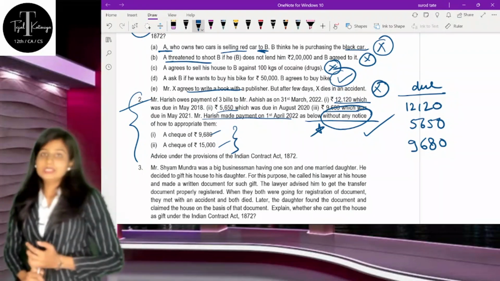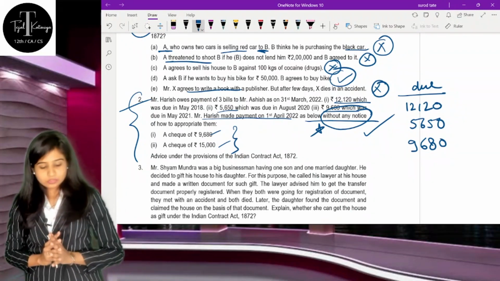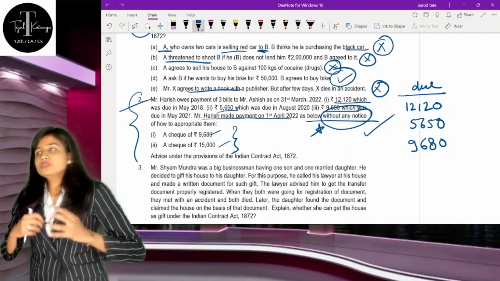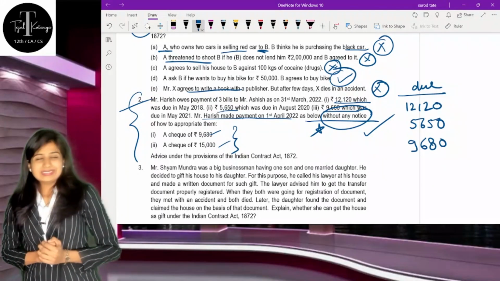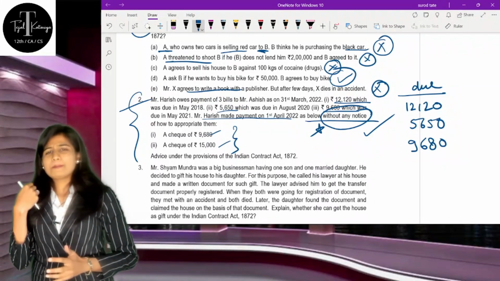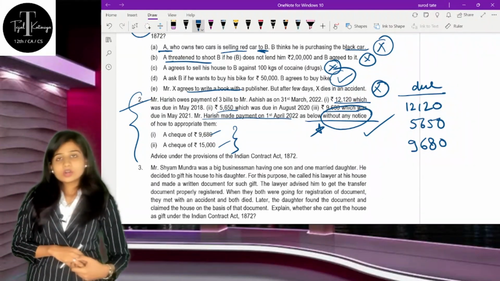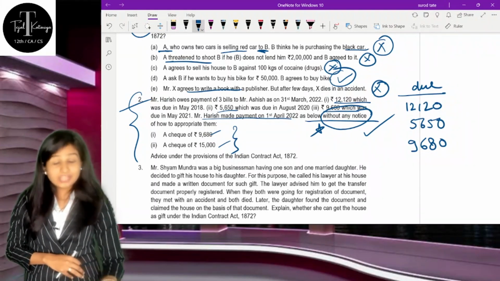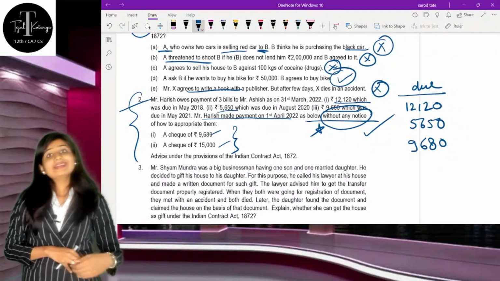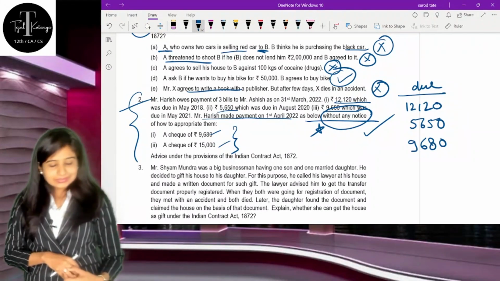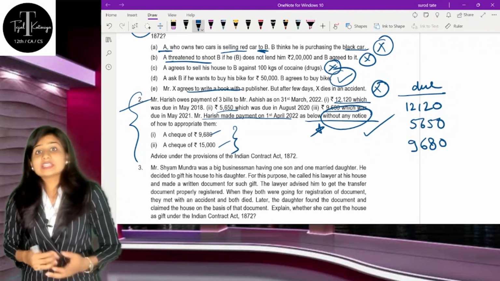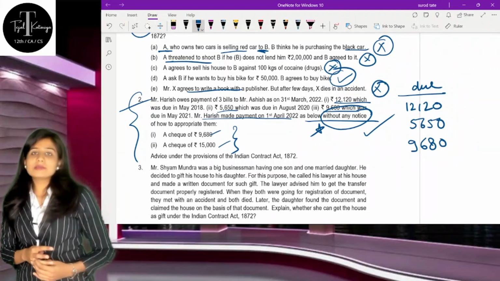without any notice. So please focus that whenever you see the words without any notice, that doesn't mean you should immediately say appropriate according to the wish of the debtor or Mr. Ashish. You can't write like this. Why? Because understand, there are some implied acts as well which may give some specific notice.